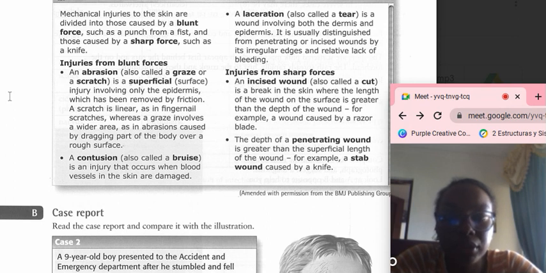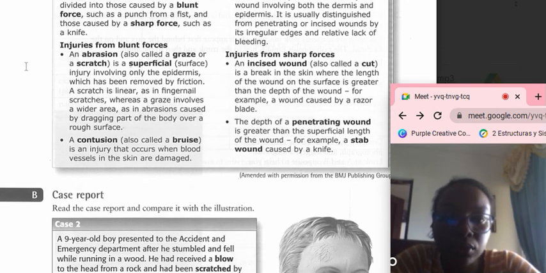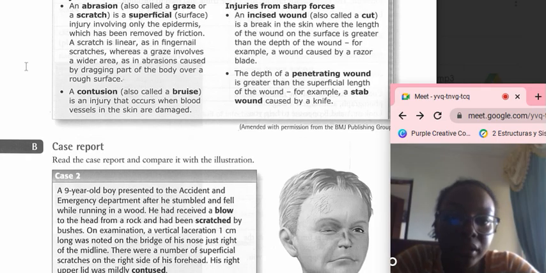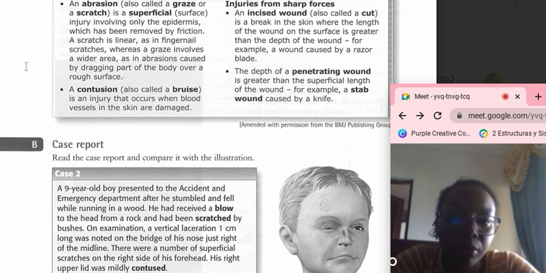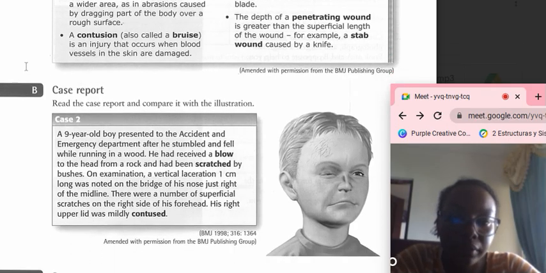Injuries from sharp force. An incised wound is also called a cut. It's a break in the skin where the length of the wound on the surface is greater than the depth of the wound, for example, a wound caused by a razor blade. The depth of a penetrating wound is greater than the superficial length of the wound, for example, a stab wound caused by a knife.